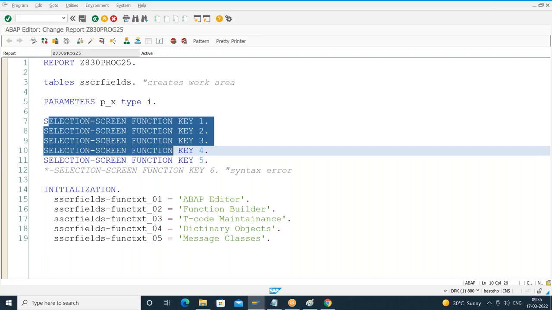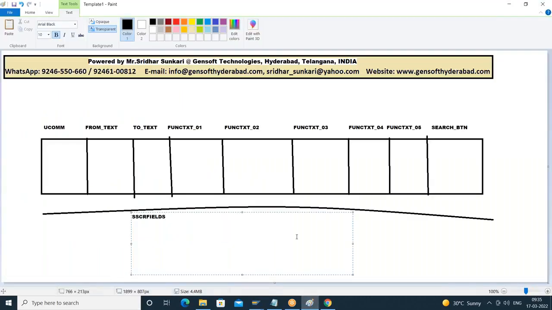In this case, my table is very small. It has only around 9 fields. But we have many standard tables which have hundreds of fields. So using the tables keyword there unnecessarily creates a work area with all the fields. So we should be very careful when using the tables keyword. But here I don't have any other alternative. I am forced to use the tables keyword. But in general, the tables keyword will create a work area with all the fields.